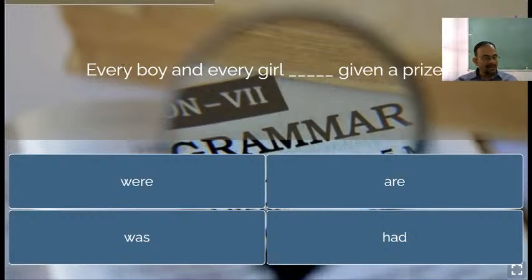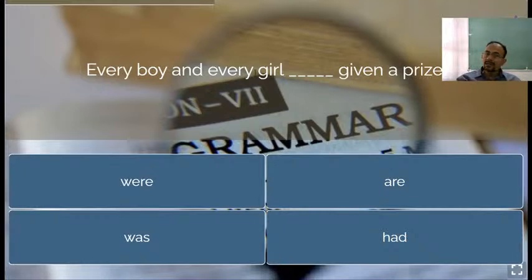So, as every is singular, in spite of boy and girl being different subjects, the verb will be singular. Every is always singular. That is why we have to use a singular verb also. Otherwise, if every was not given before boy and girl, then boy and girl were given a prize would be correct.